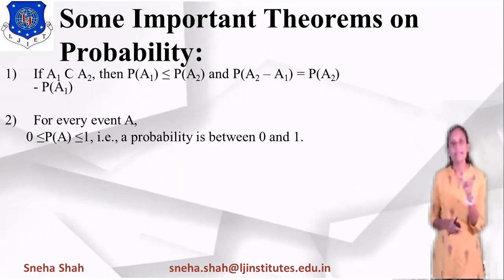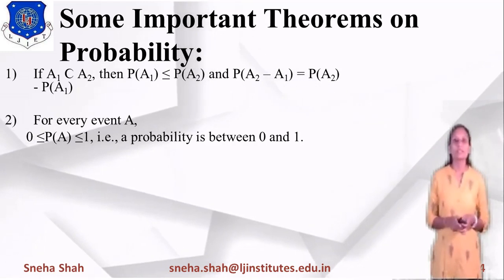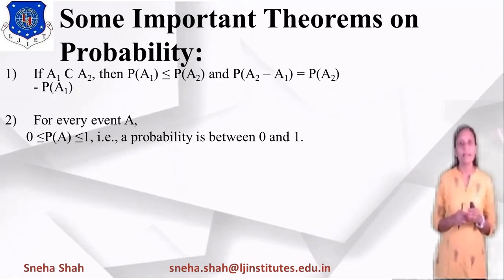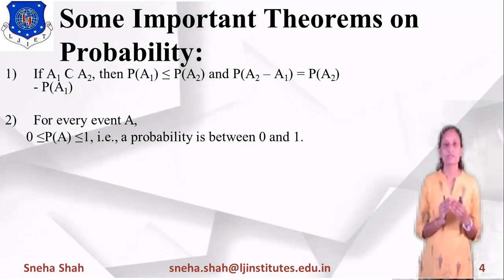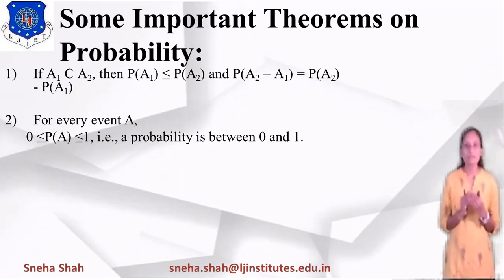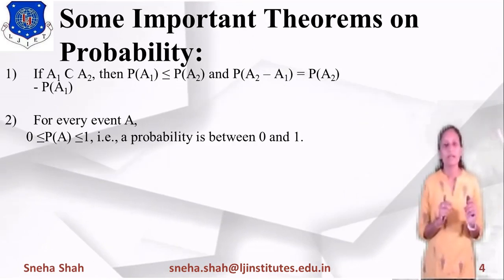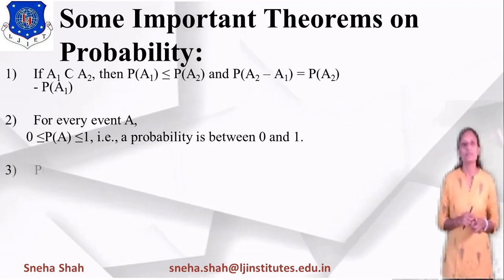So it will always lie between the impossible event and the certain event. So the probability of A will always be between 0 and 1. If we write the theorem for this, then 0 is less than or equal to probability of A, which is less than or equal to 1. It means probability is always between 0 and 1.